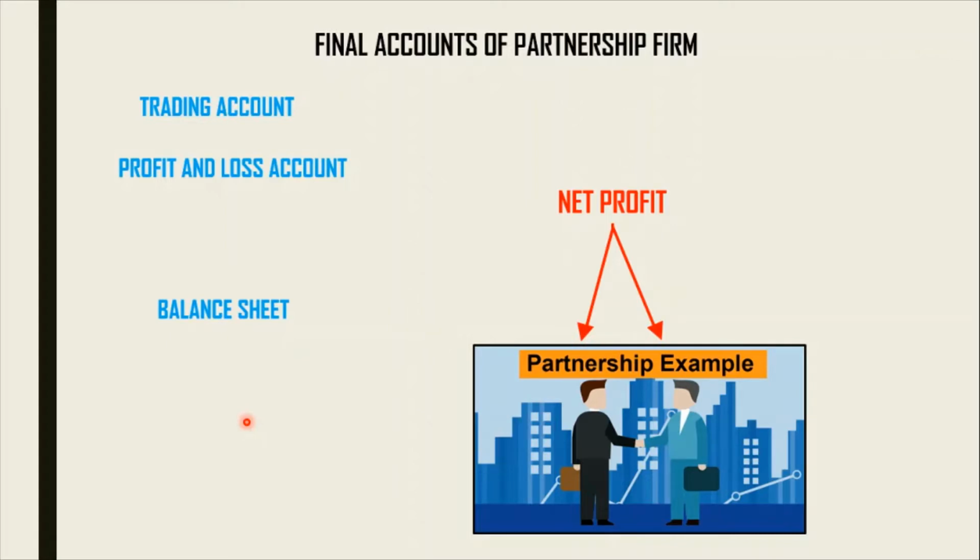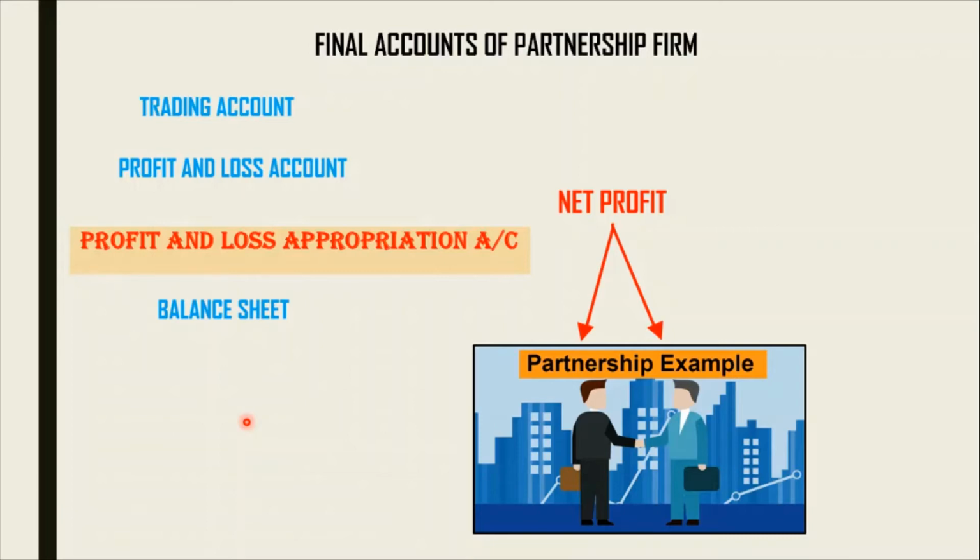Okay, and for this purpose, it is mandatory or it is customary that we prepare profit and loss appropriation account of the firm, and to ascertain the final figure of profit and loss to be distributed among the partners in their profit sharing ratio. So there is an addition you can see here.